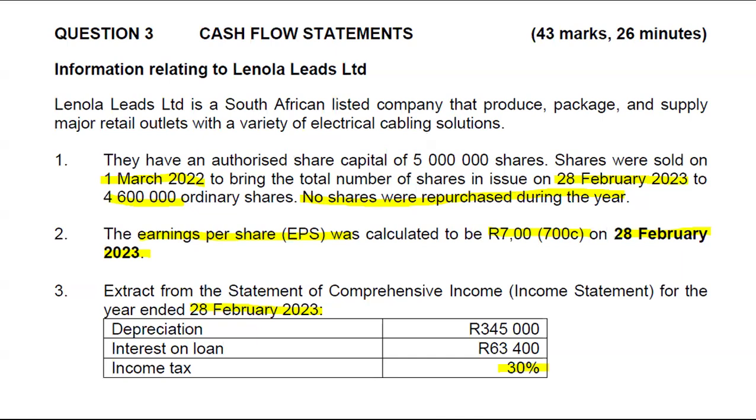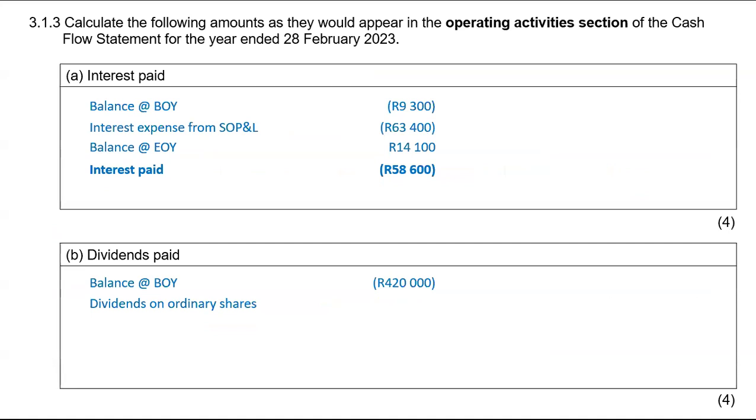Now, I used the long way and the short method. You will decide which one you want. And if you have watched all my videos on cash flow statement, you will know what you need to do. So dividends on ordinary shares are dividends that you have declared and paid in the current year. It is the ones that you get in your retained income, which will be this year's interim dividends plus this year's final. But now we don't have this year's interim. We only have this year's final, which was 437,000.